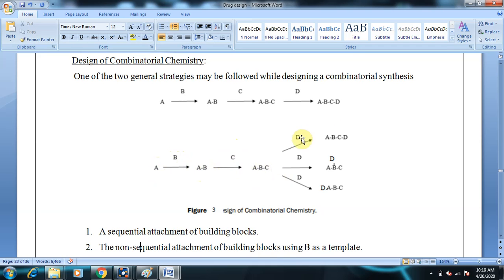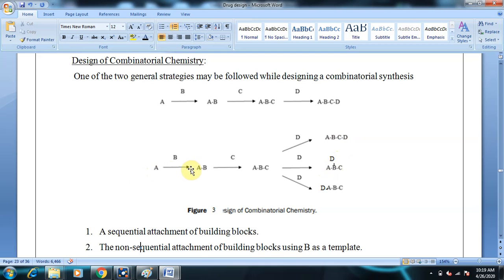So now we try to link D. D can be linked in many ways. It can be directly linked to C, or directly to B, or directly to A. So here it is sequential growth, whereas the other is a non-sequential growth of building a molecule. Sequential: A to AB, AB to ABC, and then followed by ABCD, whereas here it is something like an N compound and an iso compound. Here you can see this is an N compound, this is an iso compound.